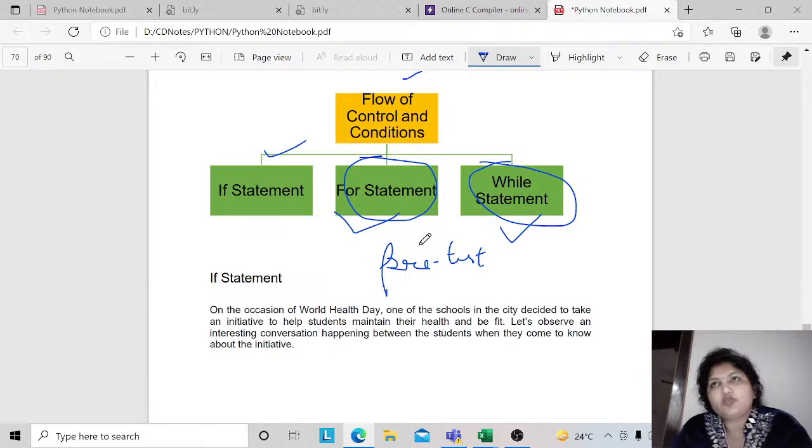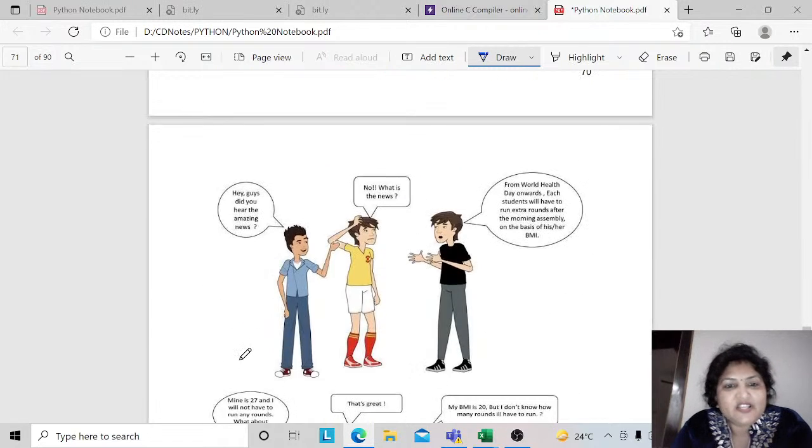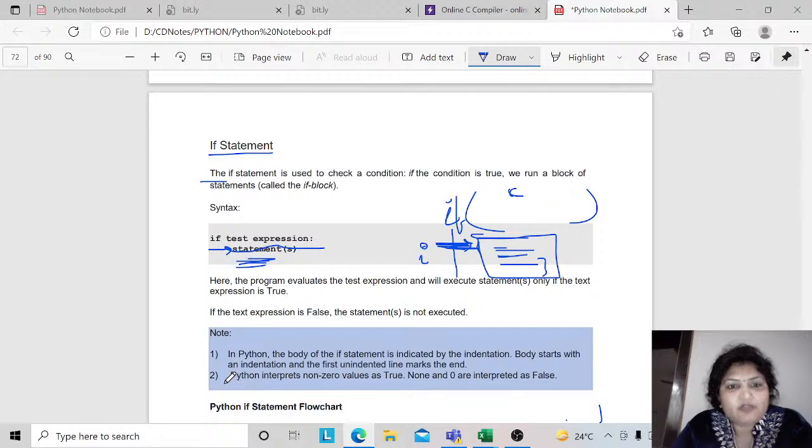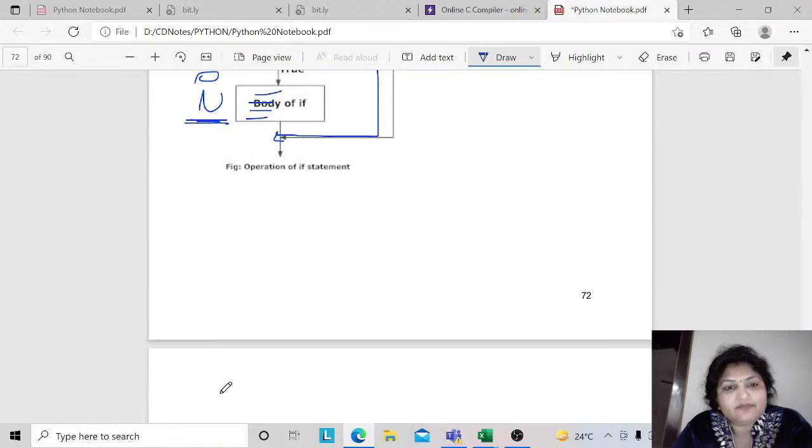So hope you have understood how we have implemented the if block and how we have used the if else if statements when you have to take decisions. When you have multiple conditions, then only you are going to use the if statement, or the elif statement, or if and else if statement, right? So always remember the syntax before using that, right?